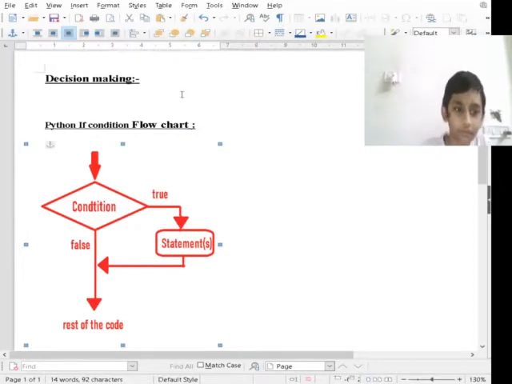So this is the Python if condition flowchart. When the condition is true, it executes the true statement and then executes the rest of the code. But when it's false, it skips the conditional block and executes the rest of the code.